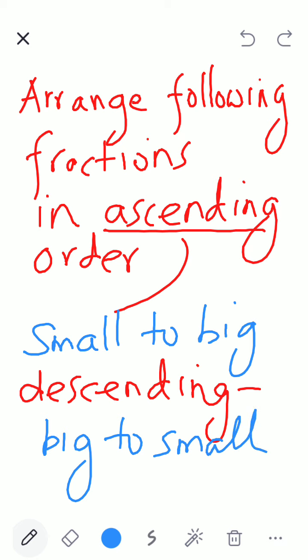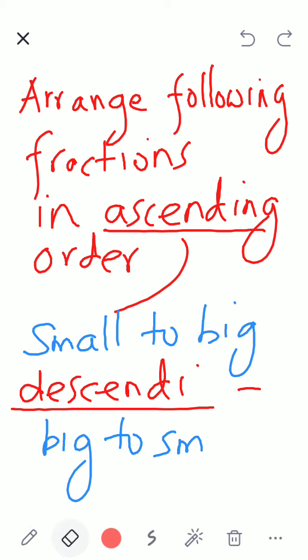Clear, children? Those who don't know, write it down. Ascending means small to big. That means 3, 4, 5, 6, 7, 8 is ascending order. 10, 9, 8, 7, 6, 5, 4, 3, 2, 1 is descending order. Clear, children? Very good. Excellent.